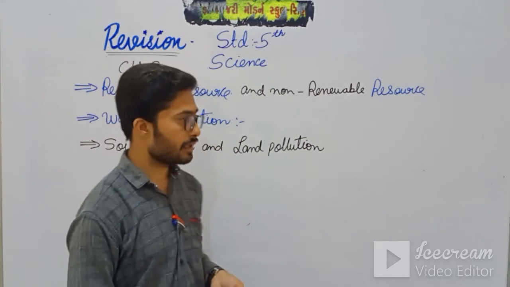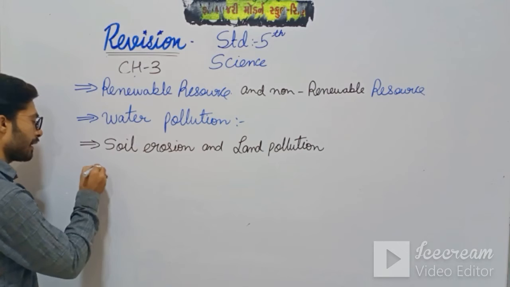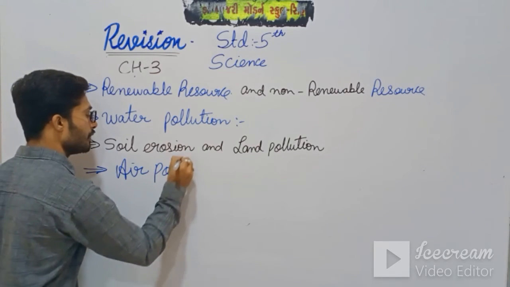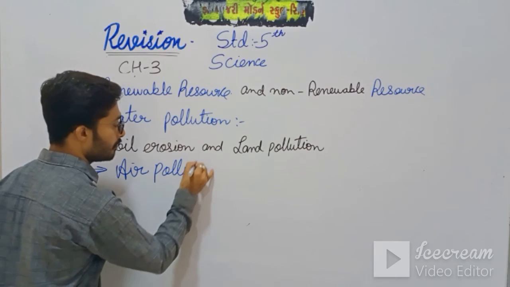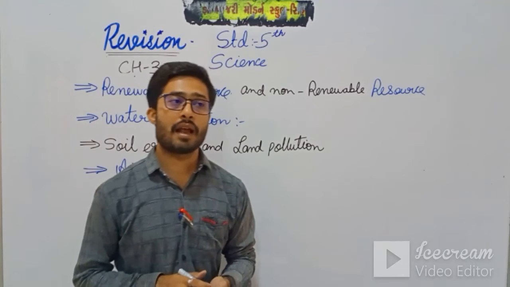Then after, it is the air pollution. As we know, there is air pollution due to vehicles and factories.